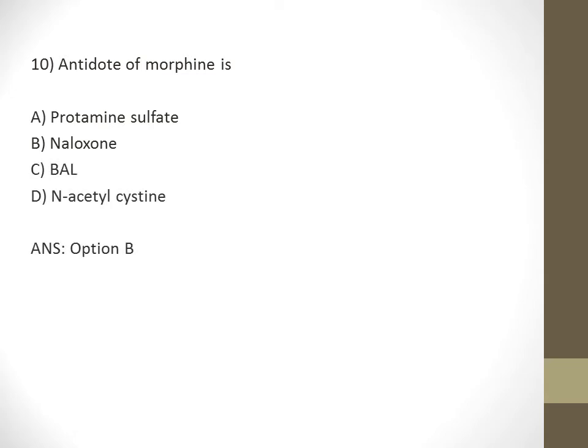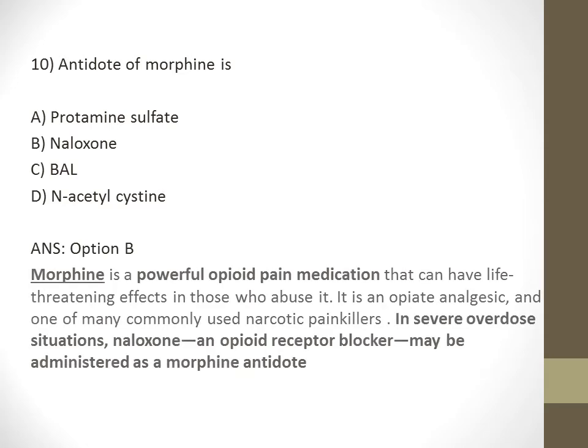The antidote of morphine is. The options are A. Protamine sulfate, B. Naloxone, C. Vitamin K, and D. N-acetylcysteine. And the answer is option B, naloxone. Morphine is a powerful opioid pain medication that can have life-threatening effects in those who abuse it. It is an opioid analgesic and one of the commonly used narcotic painkillers. In severe overdose situations, naloxone, an opioid receptor blocker, may be administered as a morphine antidote.